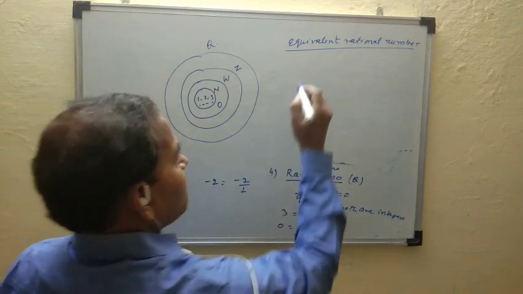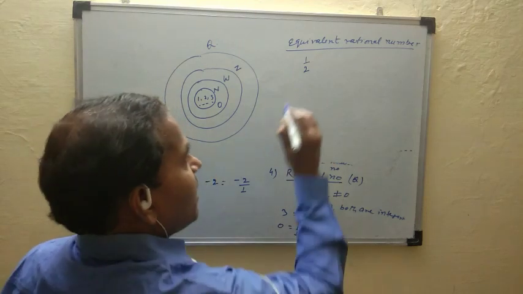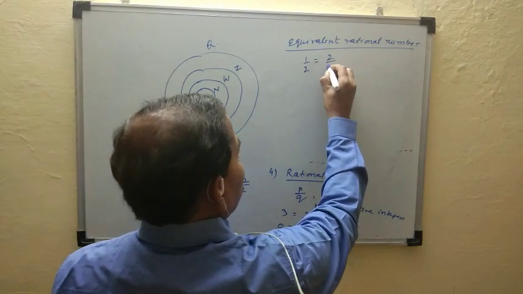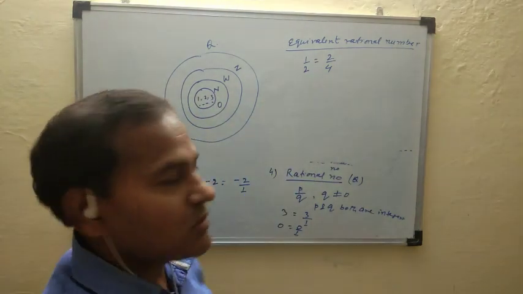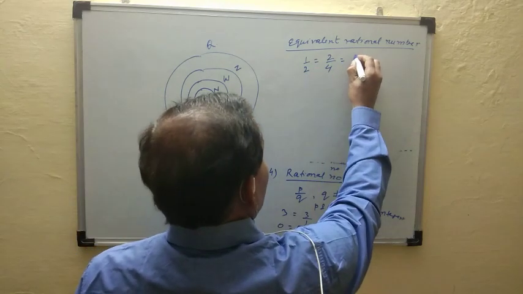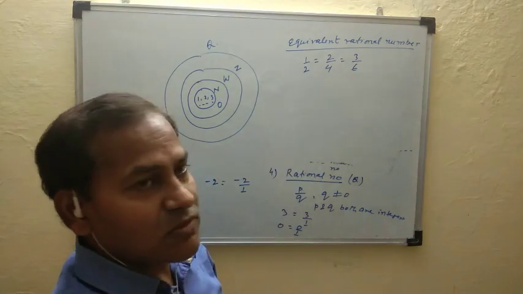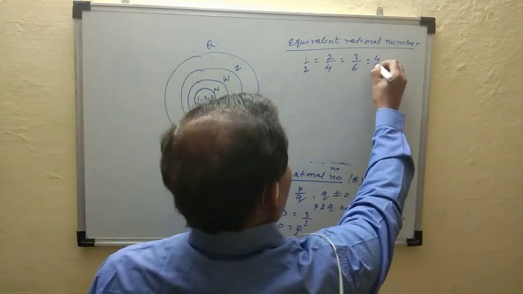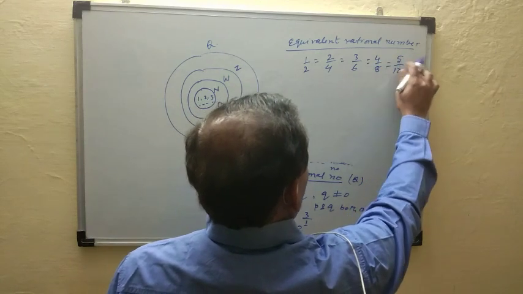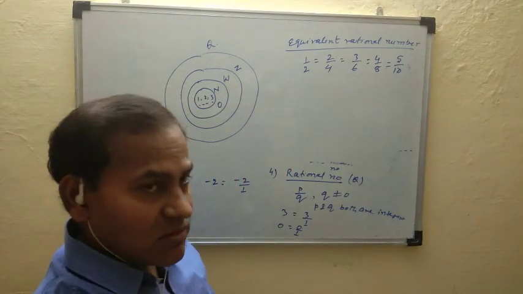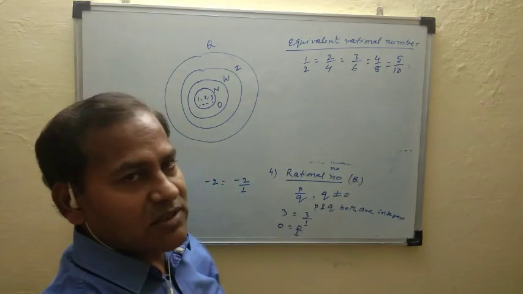For example, 1 by 2 is a rational number. This 1 by 2 can be written as 2 by 4. 2 by 4, if simplified, gives 1 by 2. Or this 1 by 2 can be written as 3 by 6. If simplified, we get 1 by 2. Similarly, it is equal to 4 by 8, equal to 5 by 10. All are equal. So these rational numbers are called equivalent rational numbers.